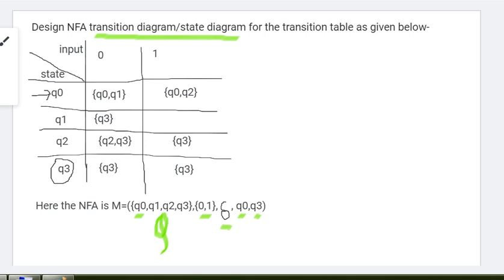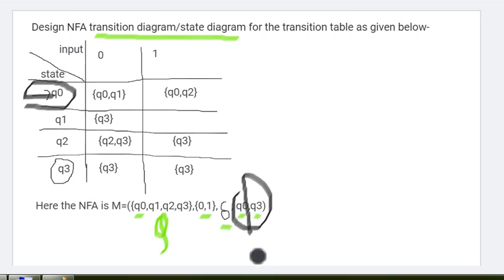So how to make this, right? First of all, the initial state is given in the question. See here the arrow mark. Q0 is the initial state, and Q3 is the final state. So the first thing is to make the initial state.